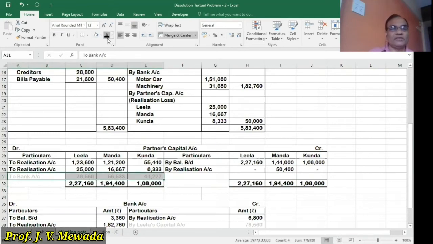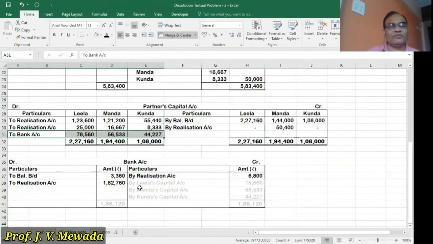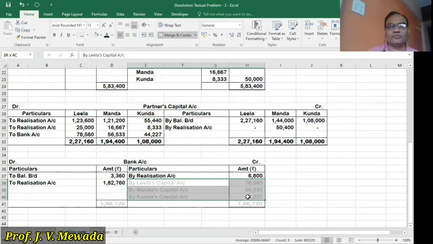So the difference transferred to bank account is 78,560 for Leela, 56,533 for Manda, and 44,227 for Kunda. And that we will transfer to the bank account. On the credit side, we'll write Leela's capital account, Manda's capital account, and Kunda's capital account. We'll write the amounts 78,560, 56,533, 44,227.